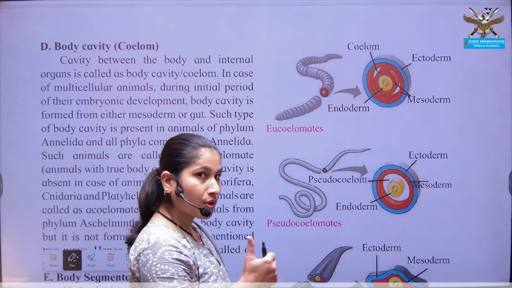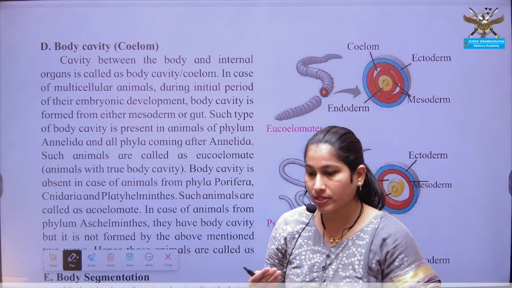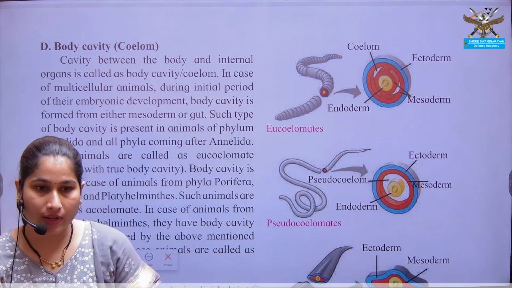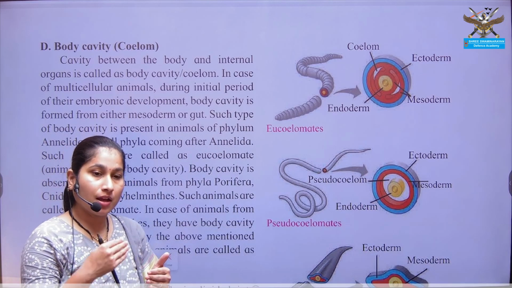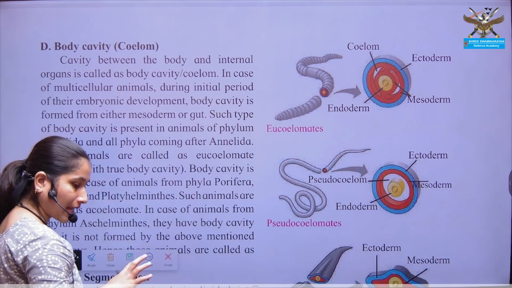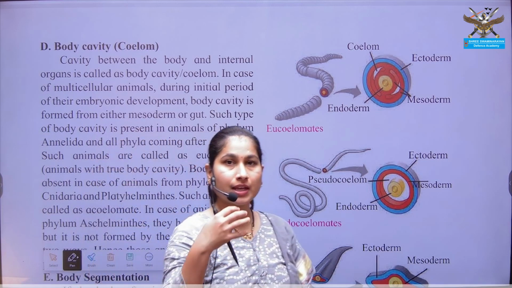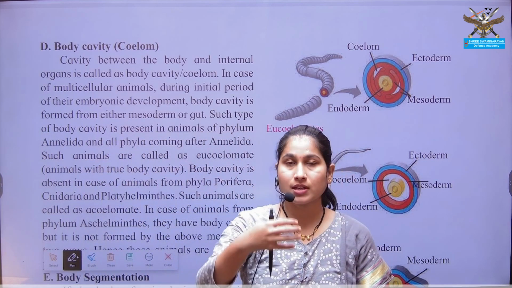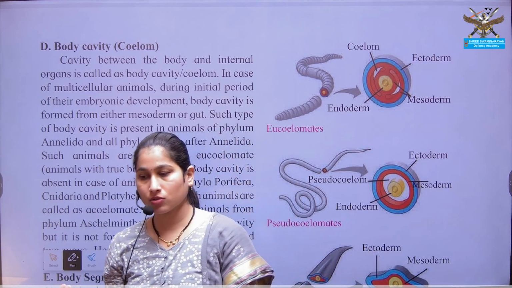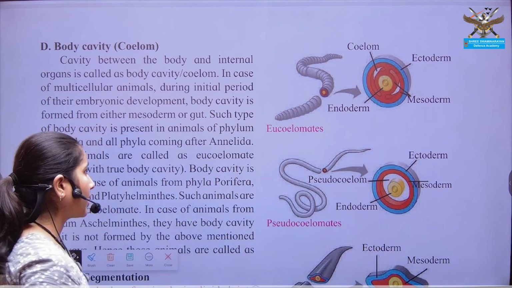So what do you understand by the body cavity or coelom? That is, internally there is presence of some kind of cavity between the organs and the internal body. The cavity present between the internal organs and the internal body lining is known as coelom or body cavity.